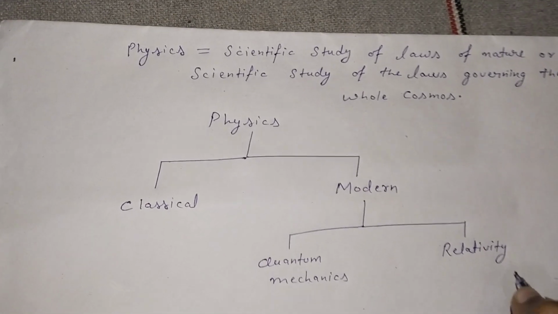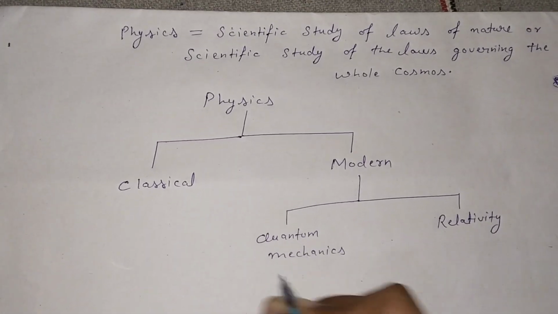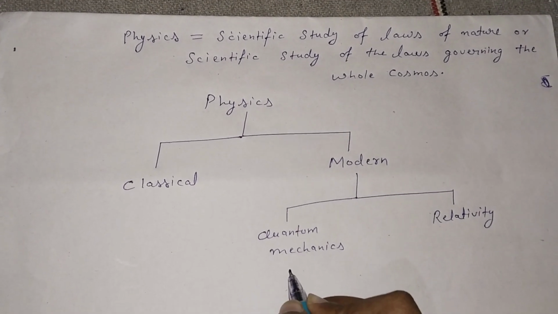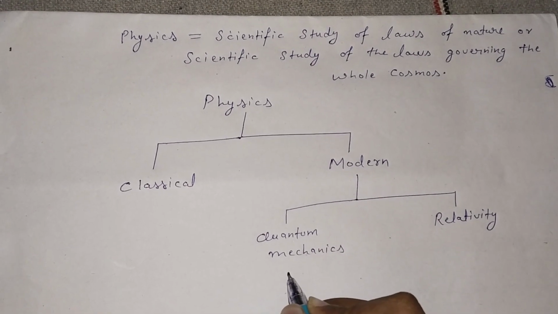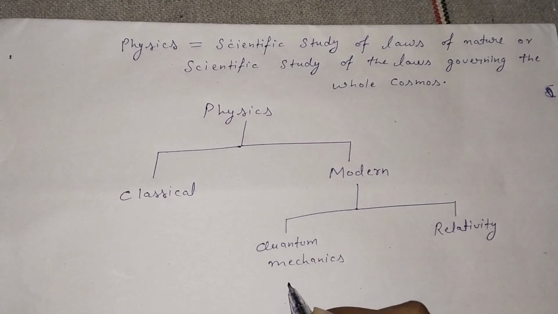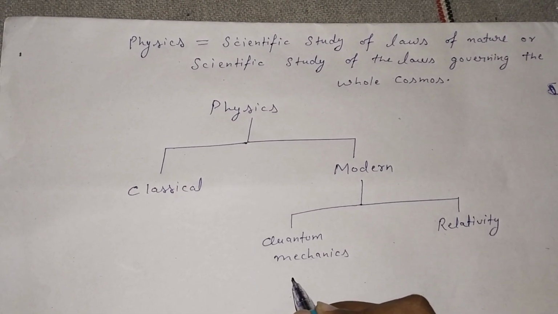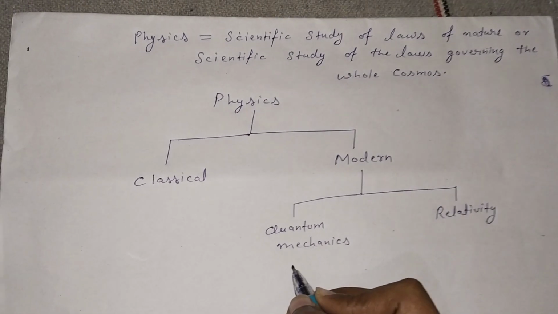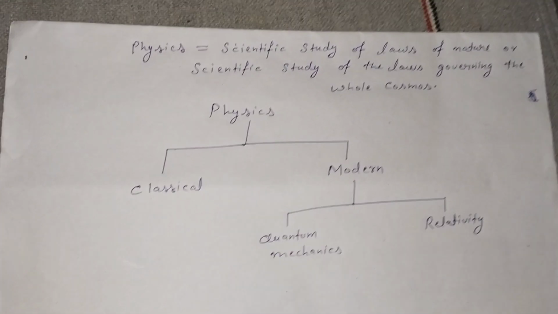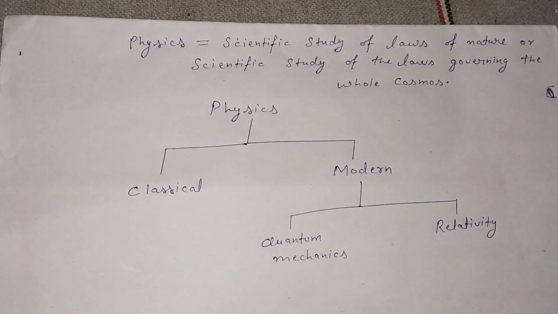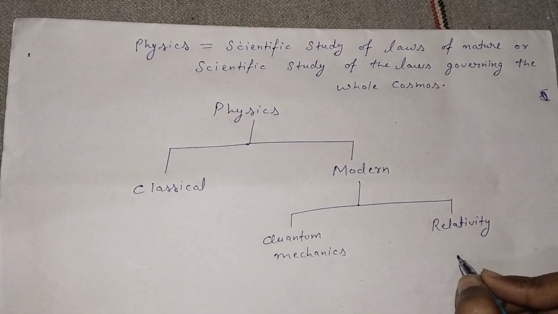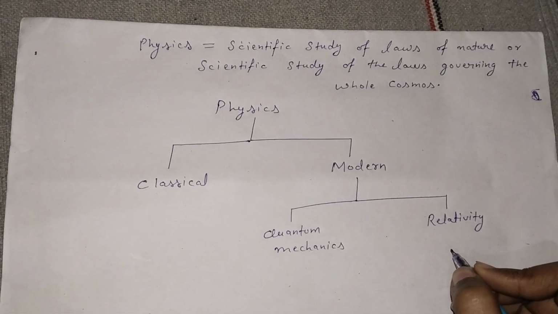Relativity was discovered by Albert Einstein, and quantum mechanics was first introduced by Max Planck and many physicists like Albert Einstein, Niels Bohr, Werner Heisenberg, Erwin Schrödinger, and Paul Dirac. Many physicists introduced and developed quantum mechanics in the 1920s. But relativity was discovered by Albert Einstein as two theories.